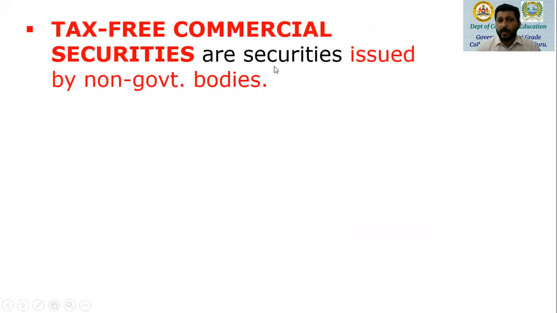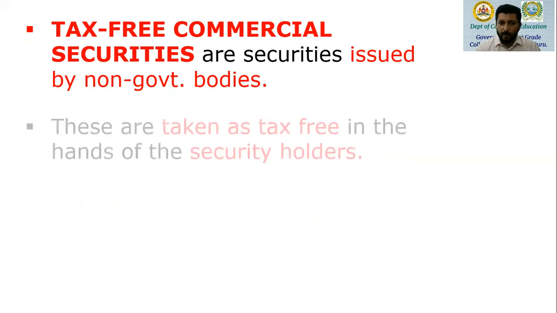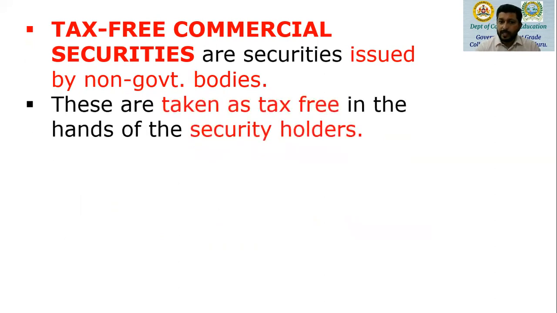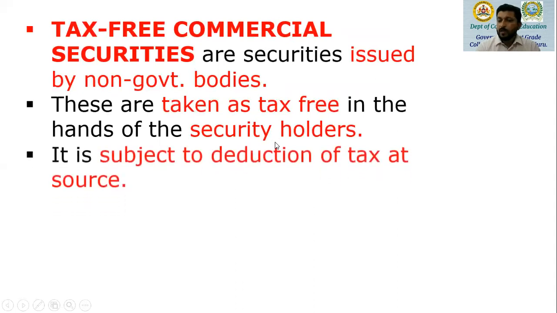Then we have tax-free commercial securities. Now, these are securities issued by non-government bodies. These are usually taken as tax-free in the hands of the security holders because there is a TDS.